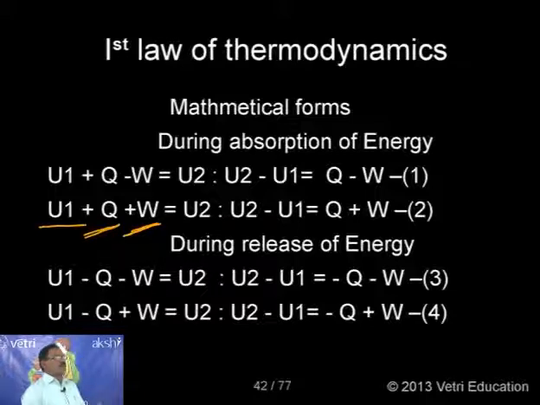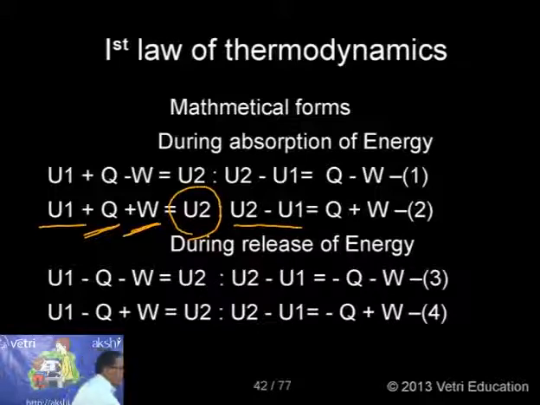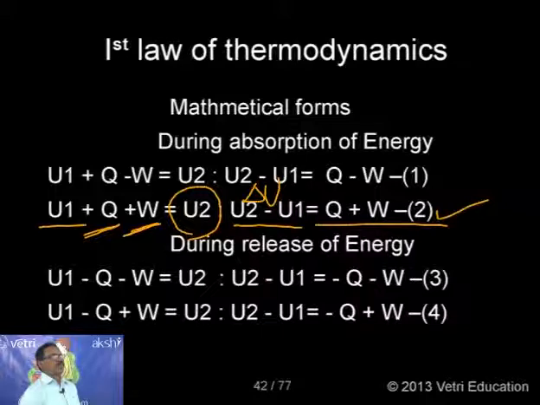So what will be now? After absorption of energy, work is done on the system, so internal energy changes to U2. Then again, as usual, I will rearrange U2 minus U1. I will bring U1 to the right hand side. U2 minus U1 is nothing but delta U, that is equal to Q plus W. This is the second mathematical form.